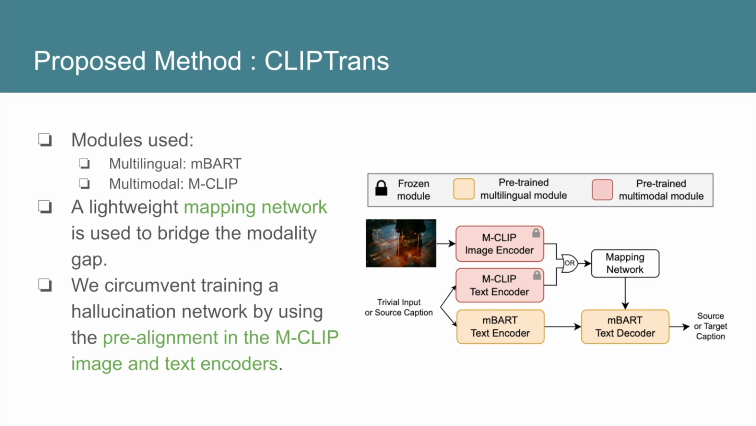As earlier mentioned, we make use of the pre-trained multilingual MBART and the multimodal MCLIP. To bridge the modality gap, we use a lightweight mapping network that transforms the MCLIP embeddings to a discrete prefix sequence. This sequence is used to precondition the MBART decoder to the visual information. Decoding via beam search only begins once all the visual information is processed. To circumvent the training of a hallucination network, we leverage the pre-alignment of the MCLIP image and text encoders. At any given instance, we choose which one to use depending on the information we have: the image encoder while training and the text encoder during inference.